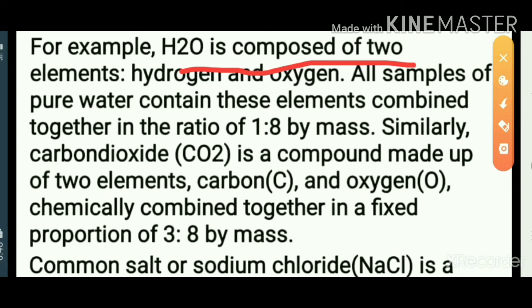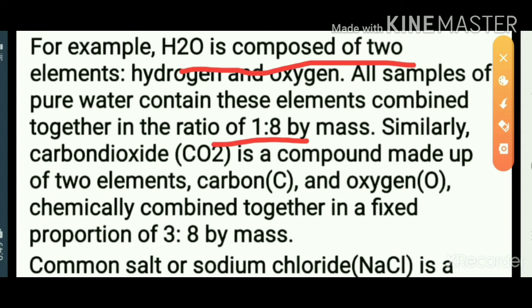All samples of pure water contain these two elements, hydrogen and oxygen, combined in the ratio 1:8. Okay, in water, hydrogen and oxygen are combined together in the ratio 1:8.